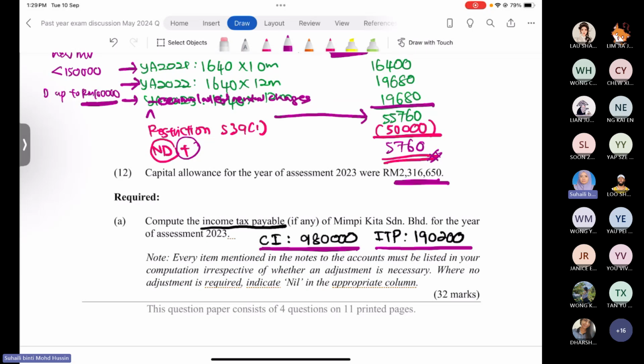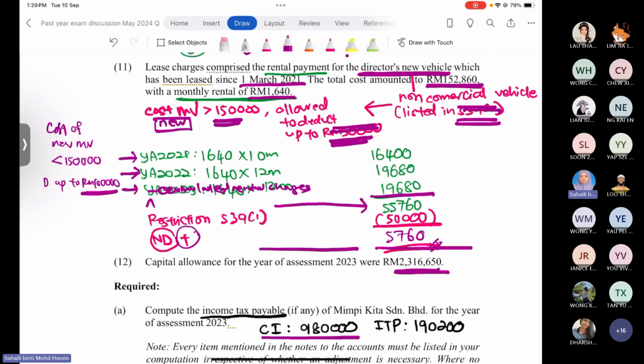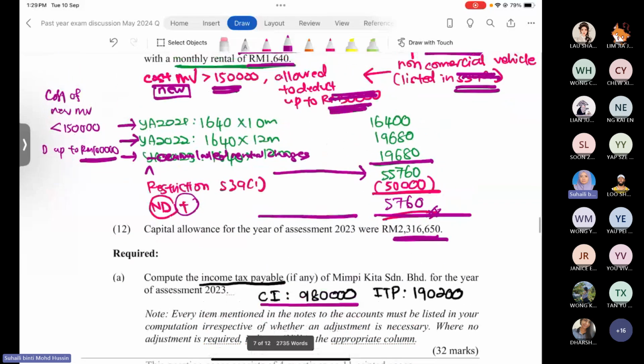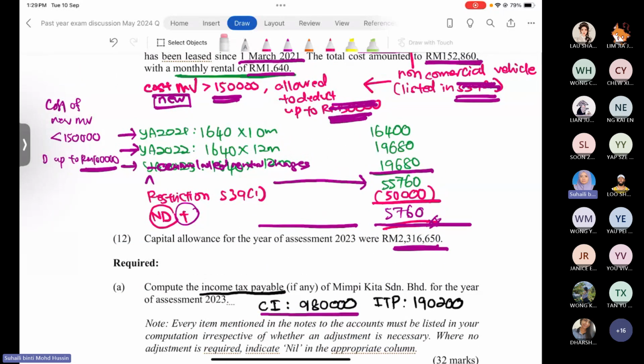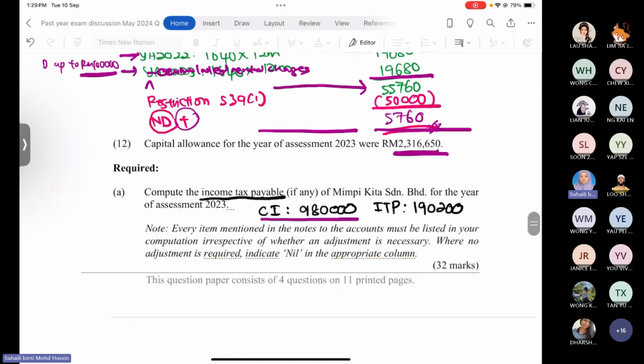So please, if you want to pass, try to answer the question, so that you can know where you make a mistake. You still have a lot of time. Our exam is in October, right? So please try to make the full sets of the calculation. So that one is section A, question number 1A.